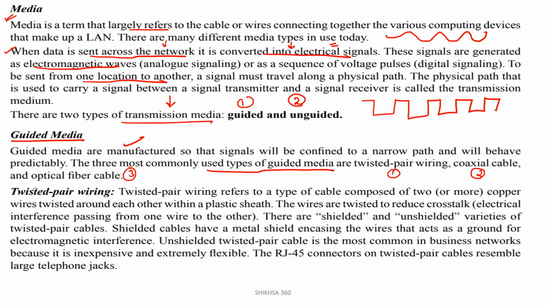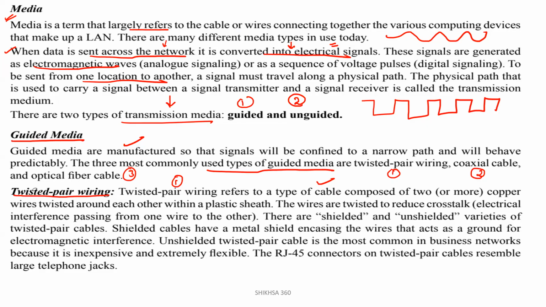First one which we have to cover here is twisted pair wiring. Twisted pair wiring refers to a type of cable composed of two or more copper wires twisted around each other within a plastic sheath.